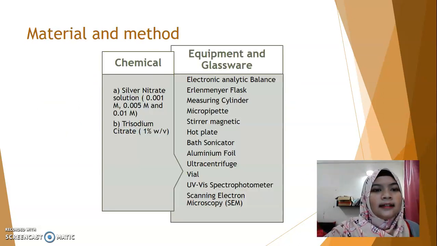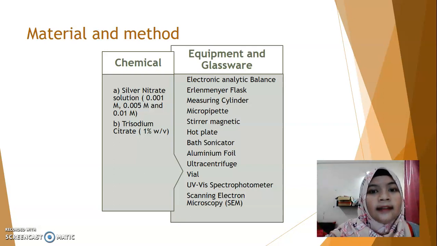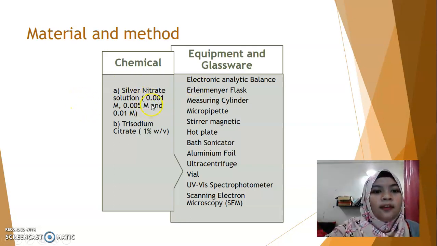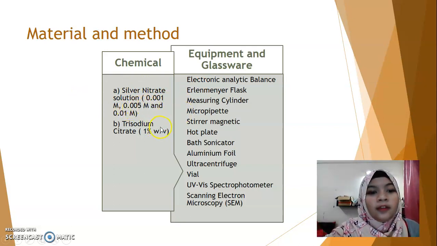This is the list of the materials involved when we want to synthesize the silver nanoparticle. Because we want to produce different sizes of the silver nanoparticle, the silver nitrate solution is prepared with different concentrations, which are 0.001 molar, 0.005 molar, and 0.01 molar.